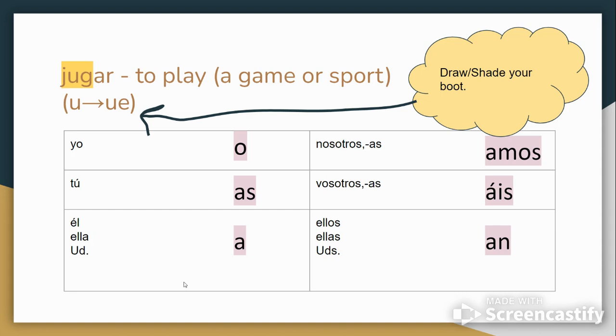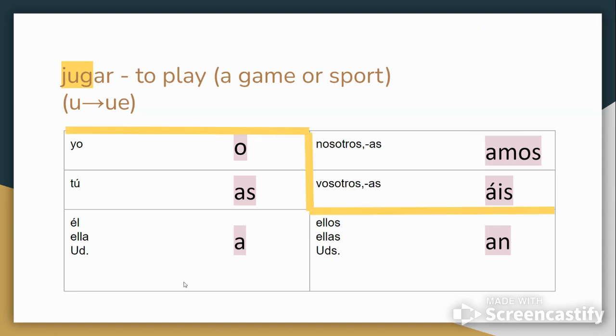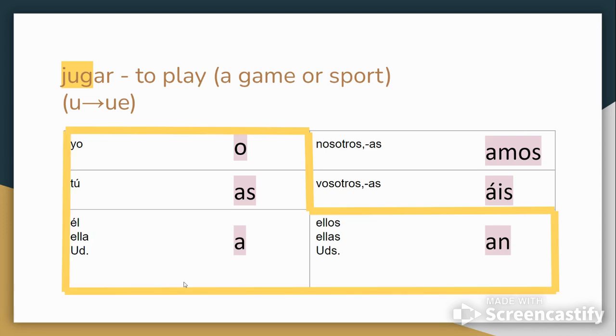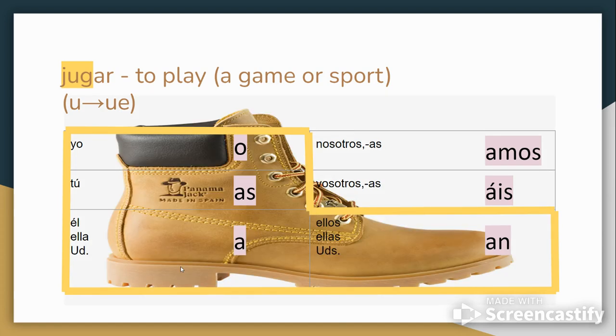So here's what we mean by the boot. It's going to go around these forms right here. So it goes around all the singular forms and then the third person plural form, the ellos, ellas, and ustedes. It leaves out the nosotros and the vosotros forms. So if you haven't done this already, pause the video and shade in the lines around the boot on your own chart or highlight them in a different color. Okay, so you'll notice it's called a boot verb because it kind of has the shape of a boot. It looks like that.